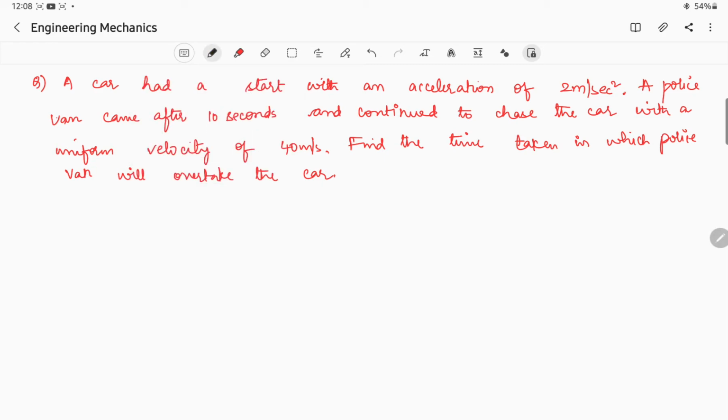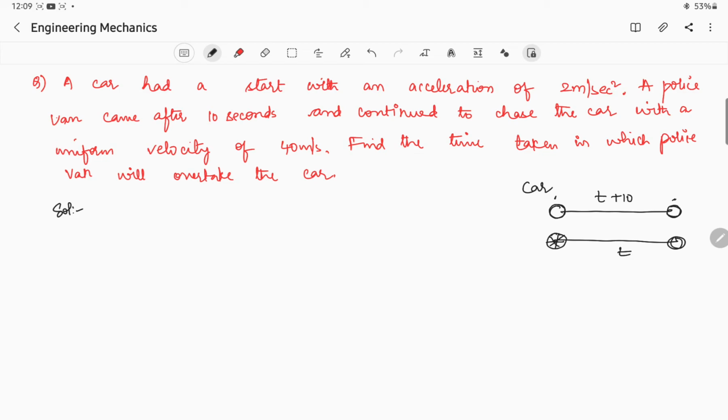I'll write with black pen. Okay, this is the solution. So we have a vehicle here, a car, moving with an acceleration of 2 meter per second square. It has reached this location, that is t plus 10, from this place to this place at a distance of t plus 10. So now the police van has started after 10 seconds and has reached here. Okay, so here t will be the same.